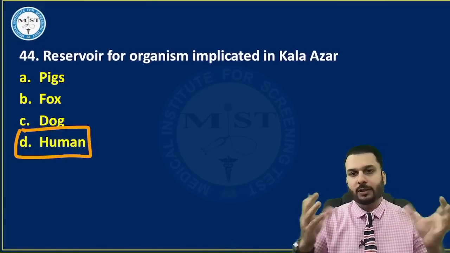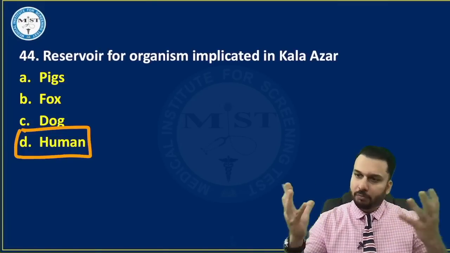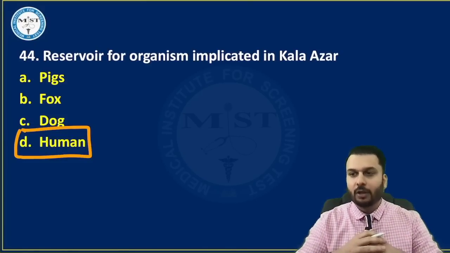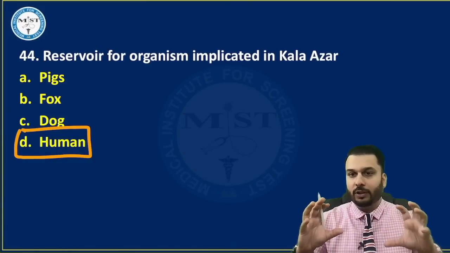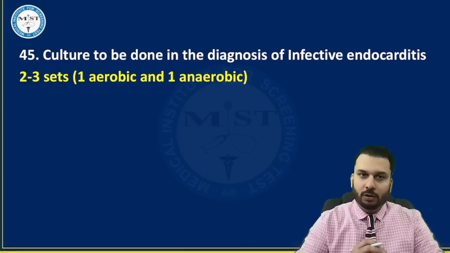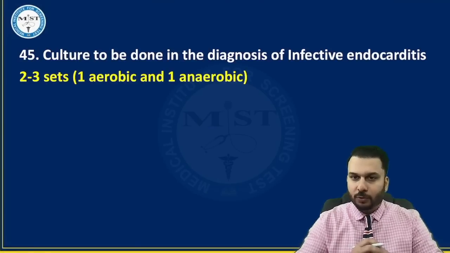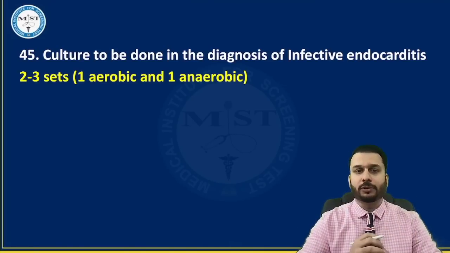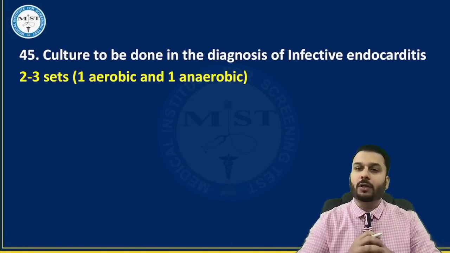I know this is something more like a bouncer question, but again, whatever came in the exam, we must address that. The usual question is LD bodies, etc. that they may ask. Now, one more question that was asked was from the modified Duke's criteria for infective endocarditis, like what samples or how many samples need to be collected for the blood culture.